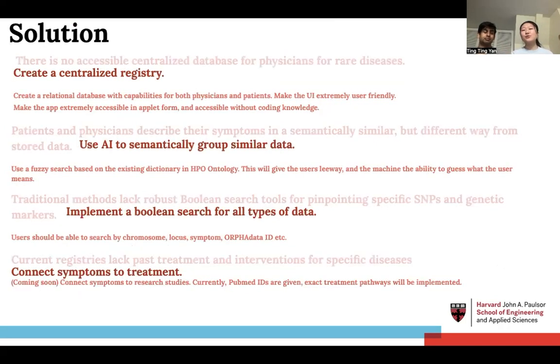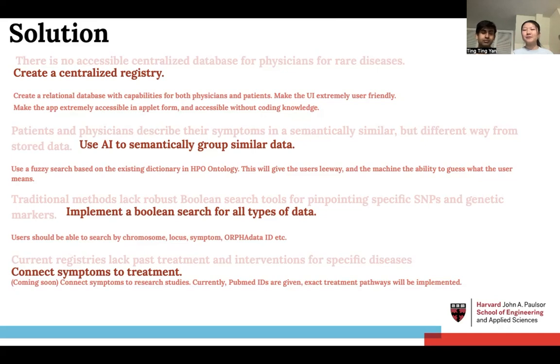And so, some of the solutions we thought of were to first create a centralized registry specifically for rare diseases, as well as using AI to semantically group the previous example of knee pain and joint pain together as the same definition or phenotype, and then also implement a Boolean search for all types of data. And finally, we hope to implement this in the future. Our main goal is to connect symptoms to treatment. And this could be through the data that we talked about before with the past treatment outcomes and intervention outcomes.